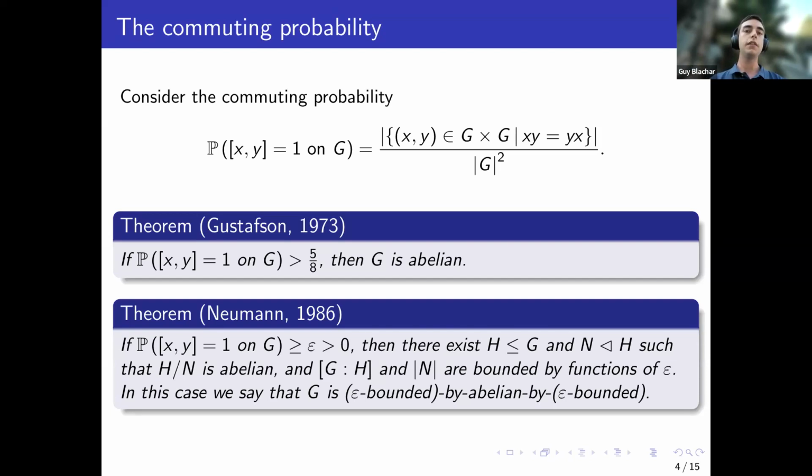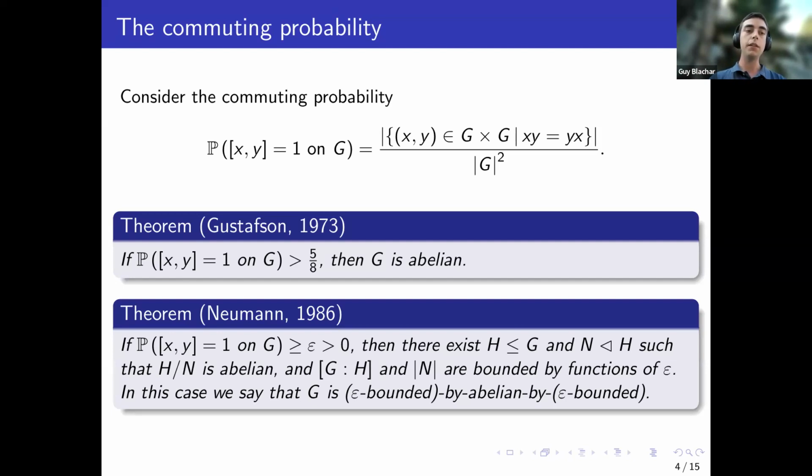And this question has many other directions that you can think of. There are some directions of, can we classify those groups that have commuting probability large? For example, 5/8 we know. Those that have commuting probability larger than half, or there are several questions about the set of commuting probabilities. Which numbers can appear as a commuting probability of a finite group? And all of this is related to understanding how abelian can a finite group be.